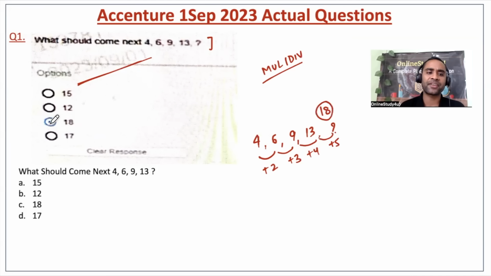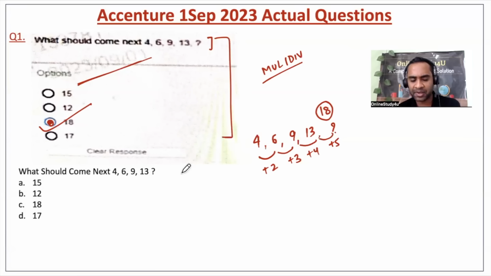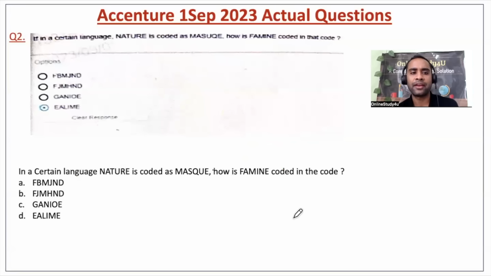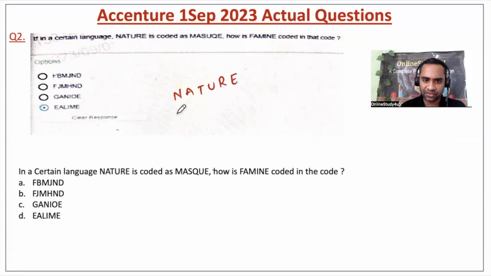Friends, the on-campus Accenture examination will definitely be easy. If this figure is not visible to you, I have written it in the form of text as well. Next question. In a certain code language, nature is coded as MASUQE. Then how is famine coded?